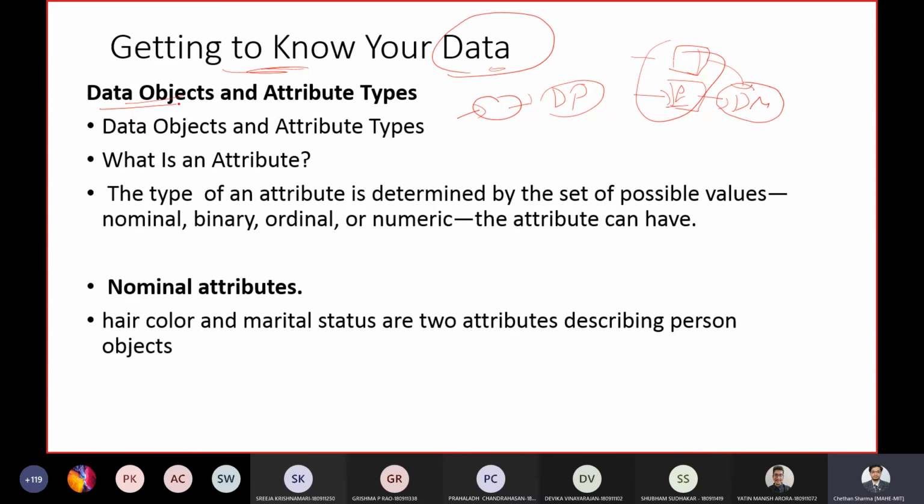First is, what do you mean by data object? In data mining, a data object represents an entity.